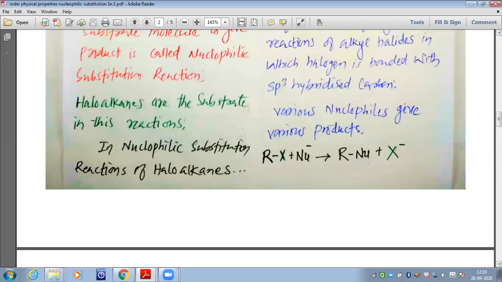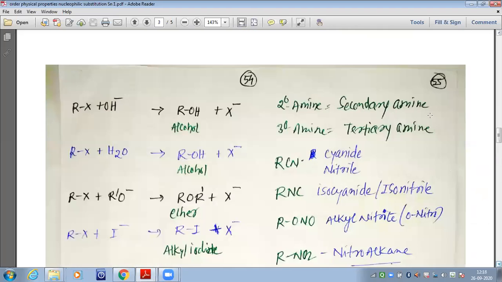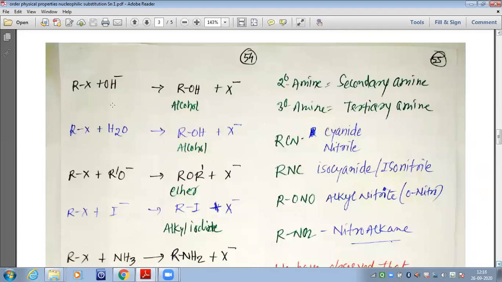Chaliye, you can see that various nucleophiles give various products. So let us understand what kind of nucleophile will give what kind of products. See, if the nucleophile is OH minus with RX, then it will give us alcohol. If the nucleophile is a water molecule, again it will give us the alcohol. If the nucleophile is OR minus, it will give us the ether.